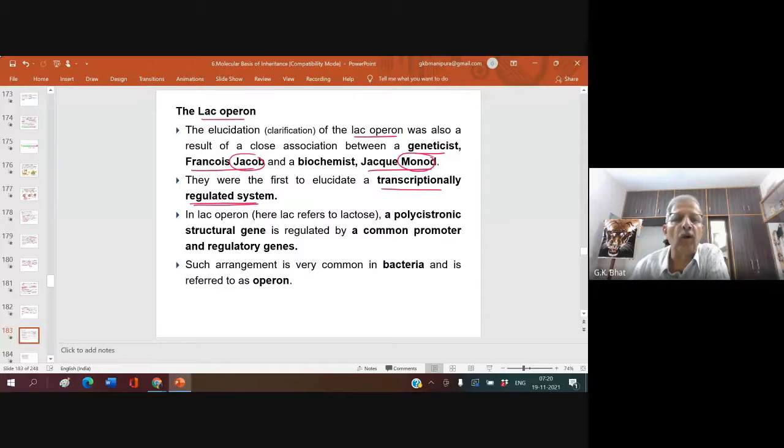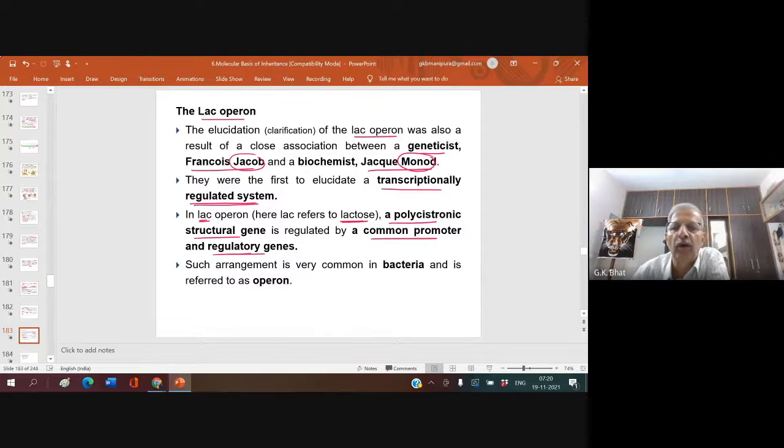In Lac-Operon, Lac refers to lactose. Remember, the model concerned with lactose utilization is called the Lac-Operon. In the Lac-Operon, a polycistronic structural gene having many cistrons is regulated by a common promoter and a regulatory gene.